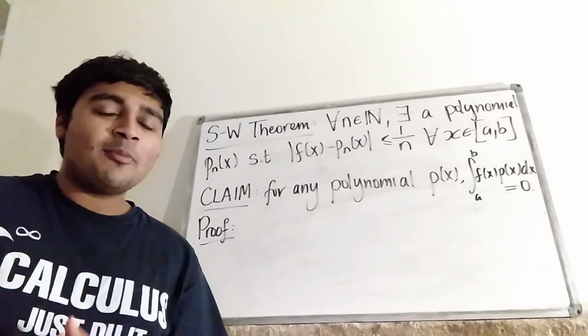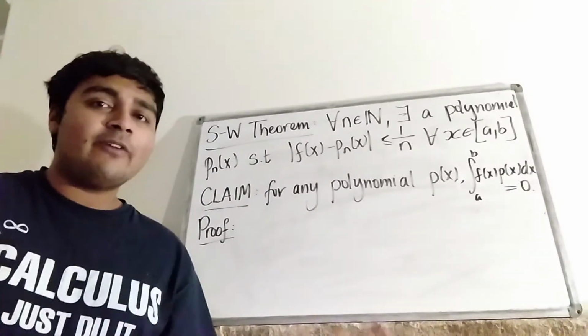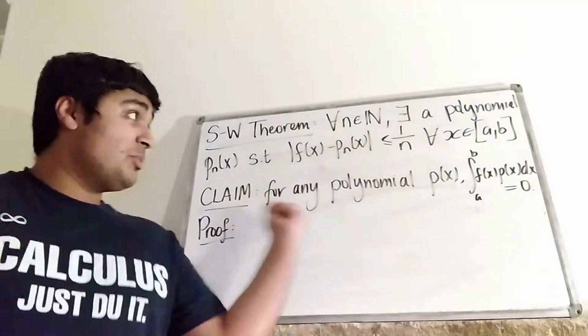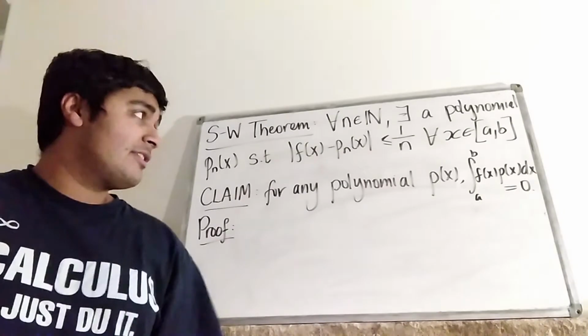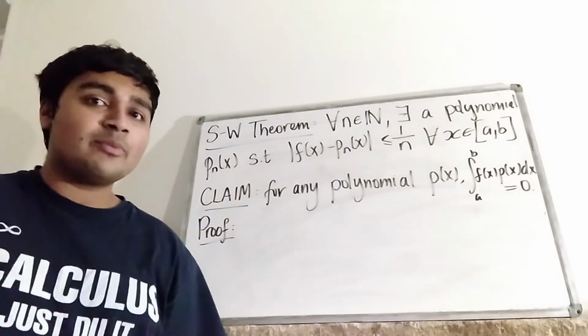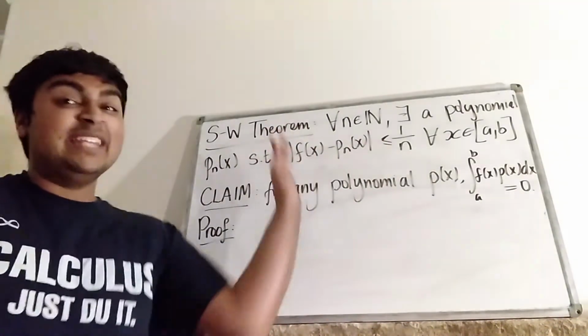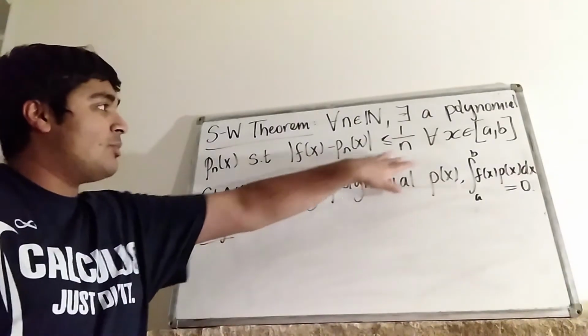Okay, so to solve this problem, we're going to be using what's known as the Stone-Weierstrass theorem. Actually, what we're going to use is just a corollary of the theorem, so something we can deduce from the theorem quite easily, and that's all we need for today's video. Okay, so I've written down what we need here.